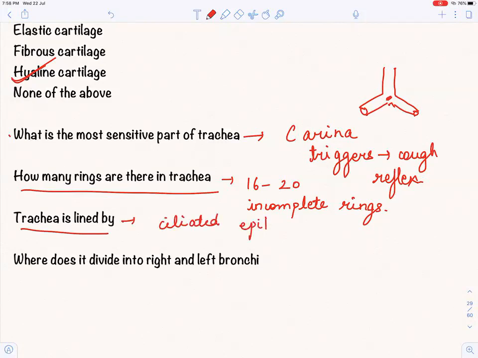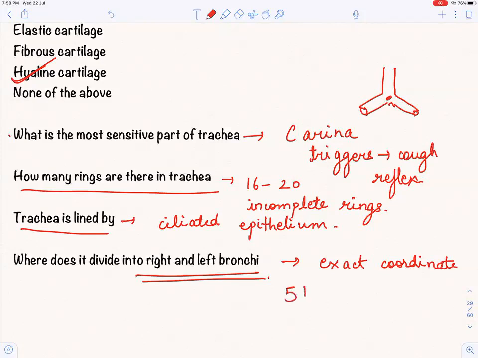I've already done all the histology of trachea. Where does it divide into right and left bronchi? I told you the exact coordinates. I always tell the exact coordinates. It divides at the 5th thoracic vertebra.